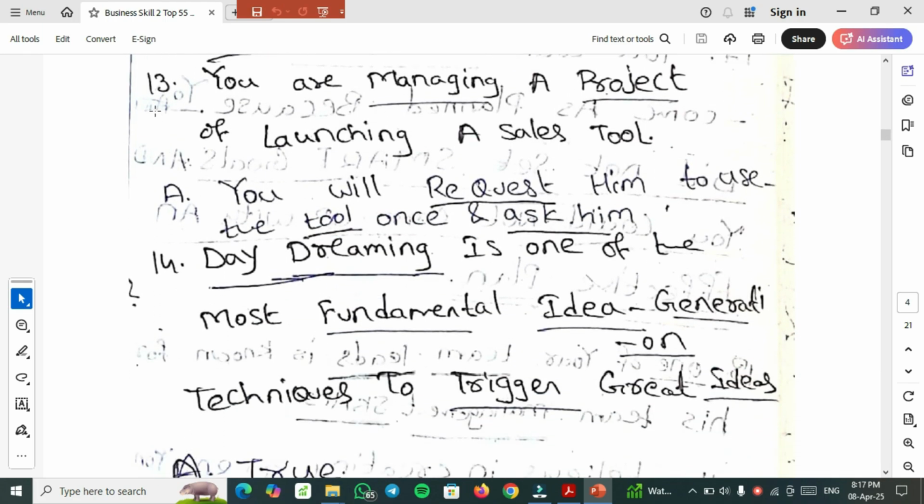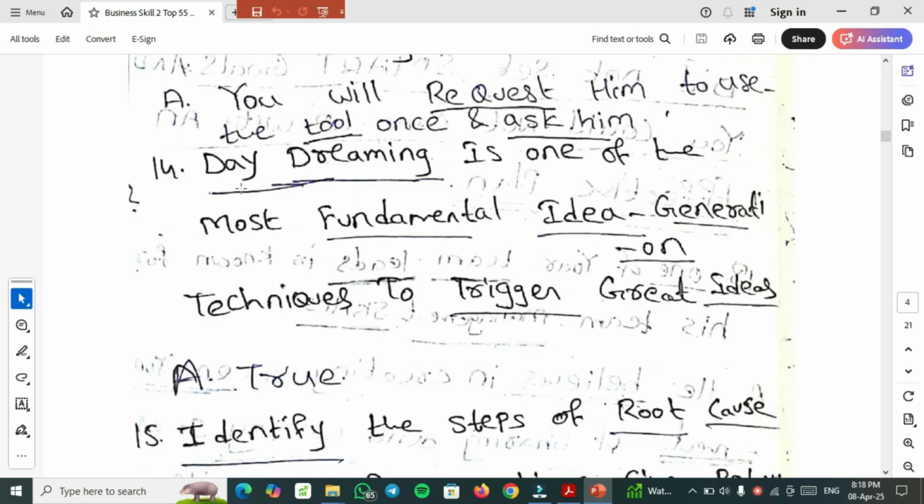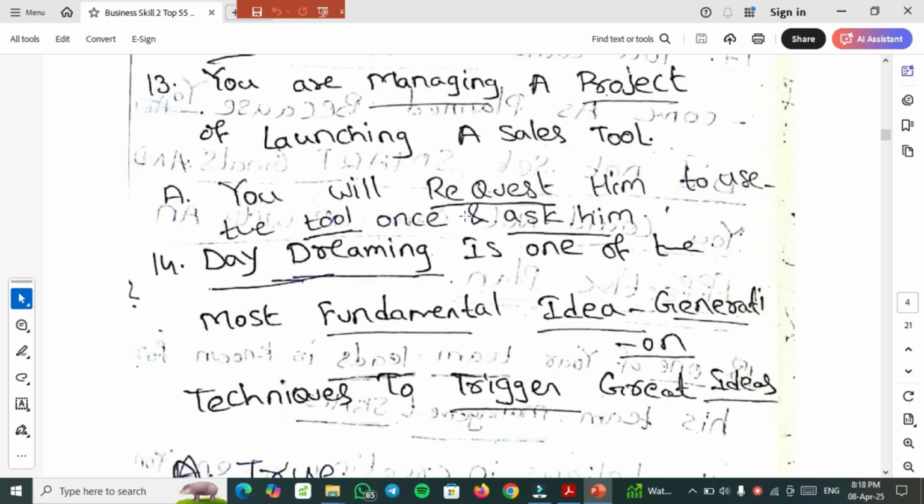13th important question. You are managing a project of launching a sales tool, but your team lead or project manager does not like it. What do you have to do in that case? This is the question. The answer will be: you will request him to use the tool once and ask him for his feedback. That is the right answer.